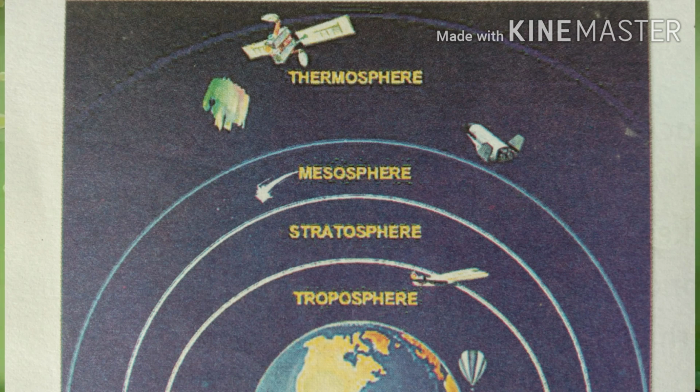Then the thermosphere is the outermost sphere. Here you can see the rockets that are launched from the earth and other space things. As you can see there, a rocket is shown, the space station is there and other things. So all these things that move around the earth, the artificial satellites, are in the thermosphere. So these are the four layers of the atmosphere.